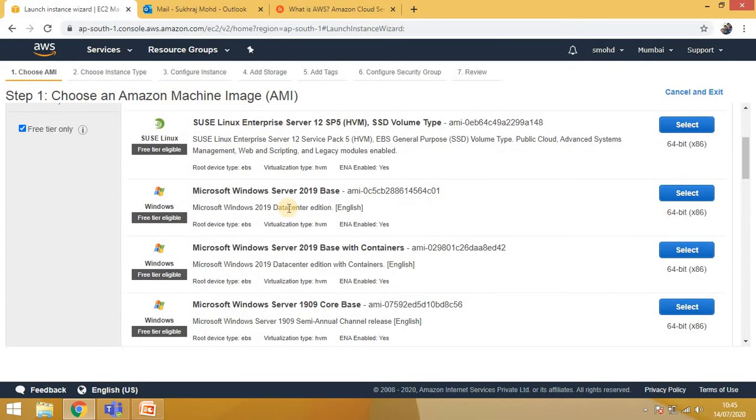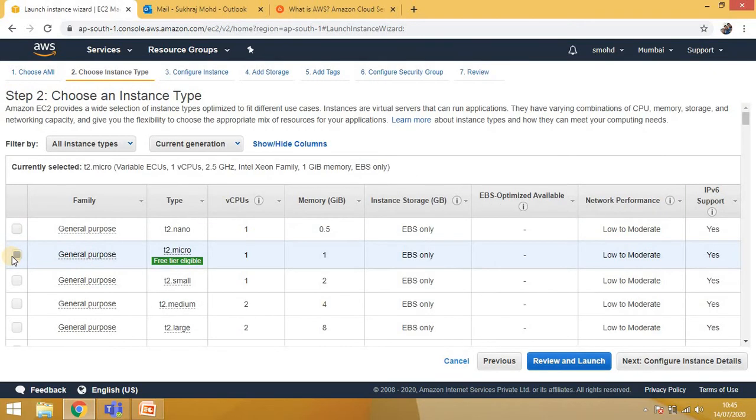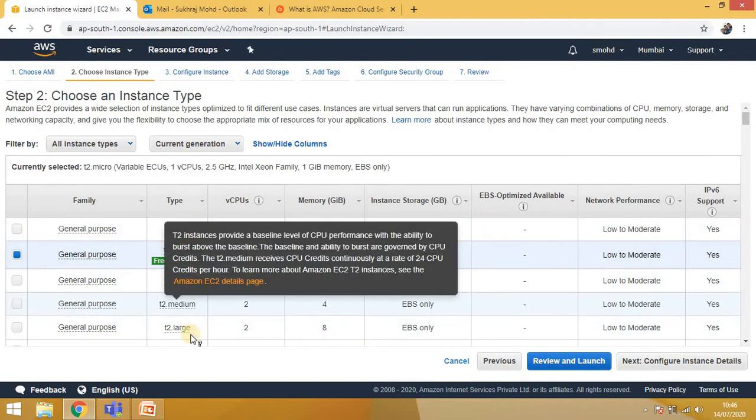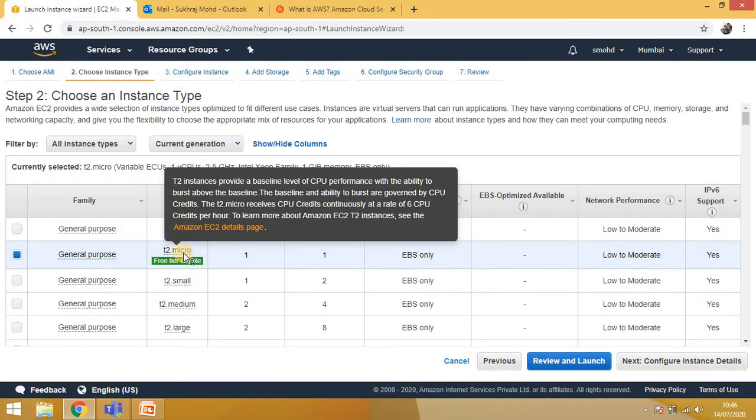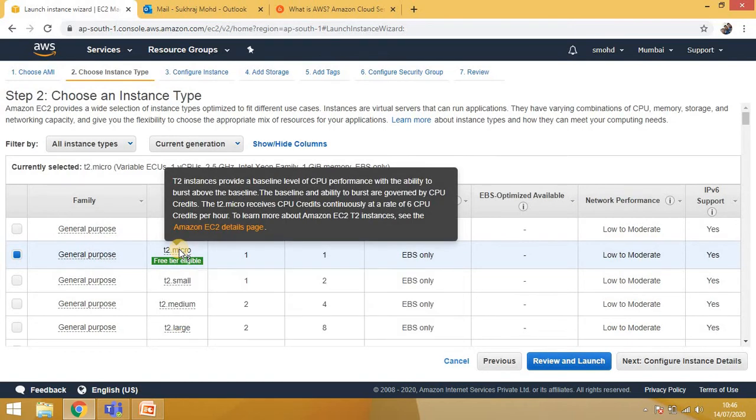right? So now I'm using this one, free tier Microsoft Windows Server 2019 Base, and I'm selecting it. It is 64-bit. After selecting, you can change from here as well, but make sure to use only t2.micro. If you put the mouse on it, it will show that T2 instances provide a baseline level of CPU.